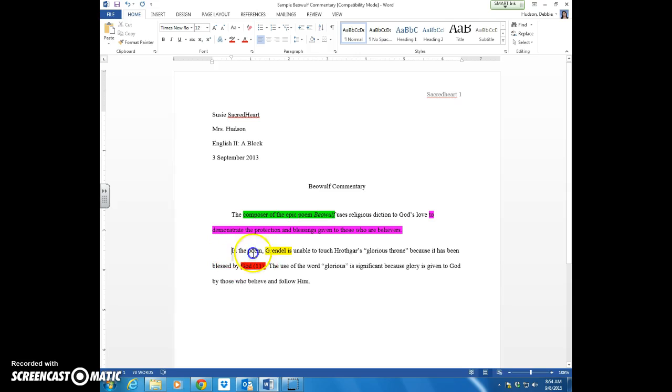So I would do another sentence here that's going to contain some quoted material. Then I would have another sentence of kind of explanation, elaboration. How does this line, how does that support the author purpose?